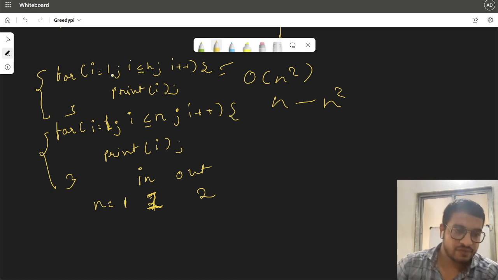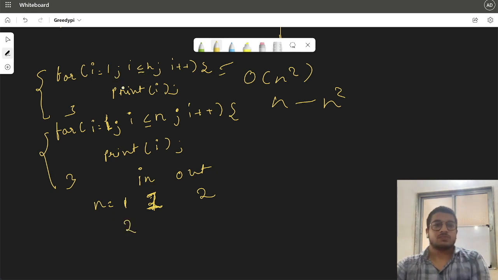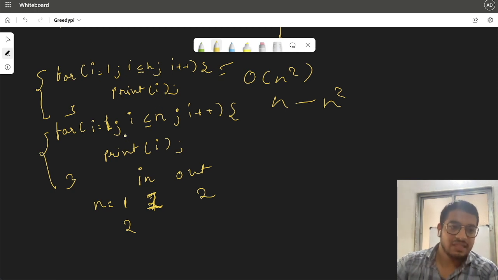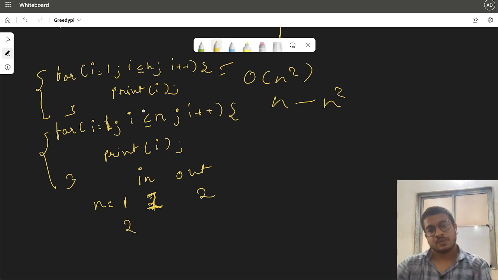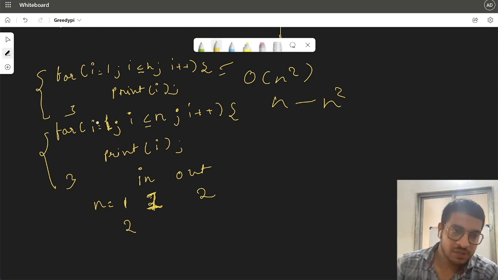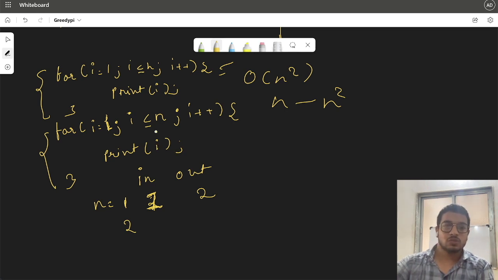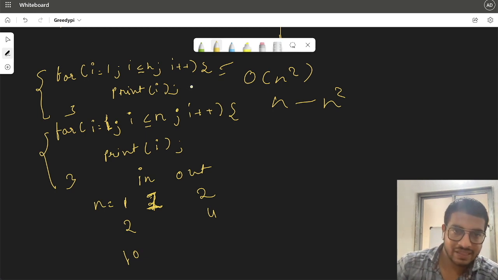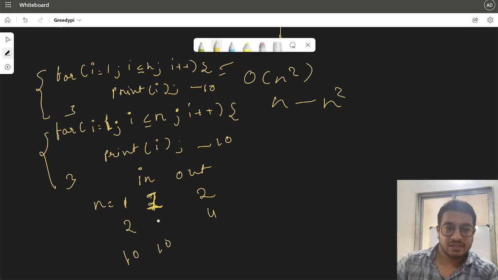And if the value of n is 2, i will go from 1 to 2 and print the value of i 2 times. And after completion of that, I will go into the second loop, and in this case also, i will go from 1 to 2, and we'll print again 2 times. So 2 plus 2 is 4. And if we do it for 10, we'll print i 10 times here, and i 10 times here. So it will go to 20.